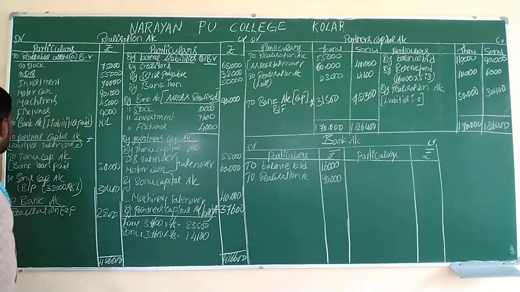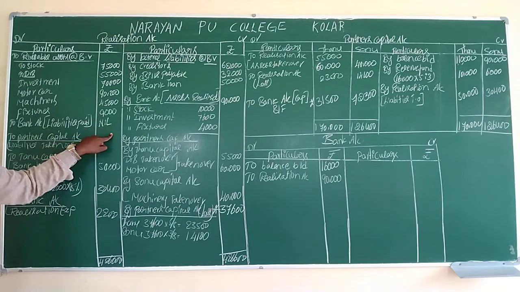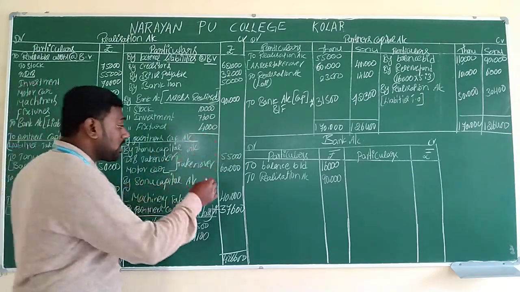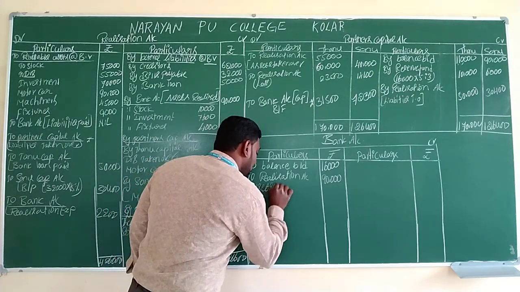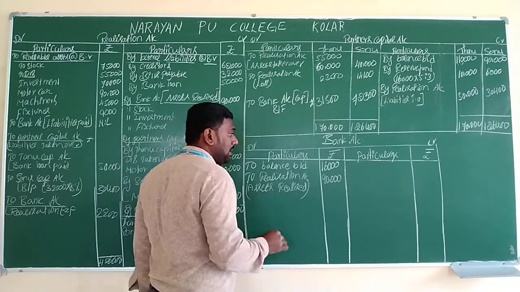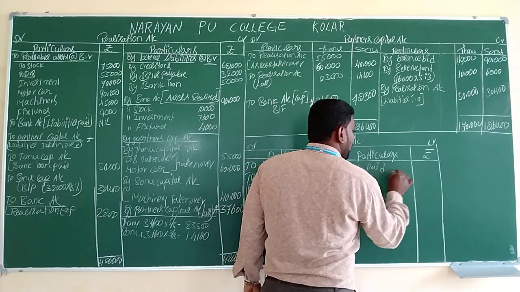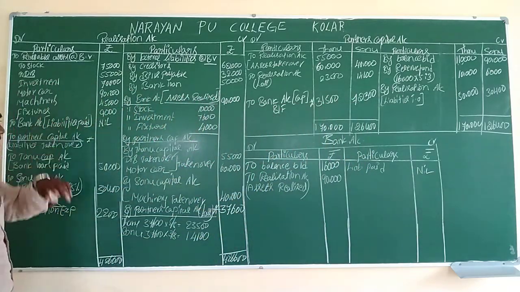Step number 4, we use the term bank account, but the value is nil. Therefore, no need to consider this one. Or else you can write "By realization account," and in brackets mention liabilities paid. On the assets side, they will say assets realized. On the liabilities side, liabilities paid is nil. We won't pay any liability, so it is a nil balance.